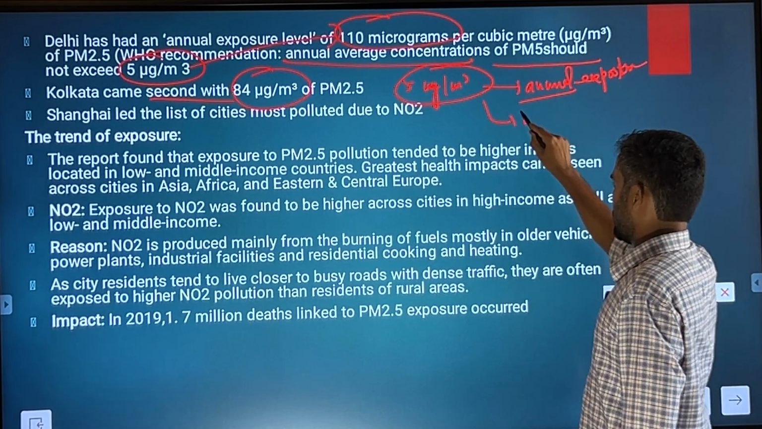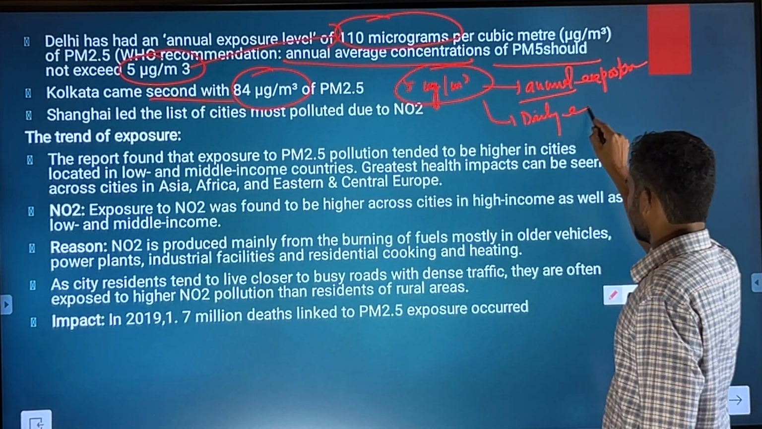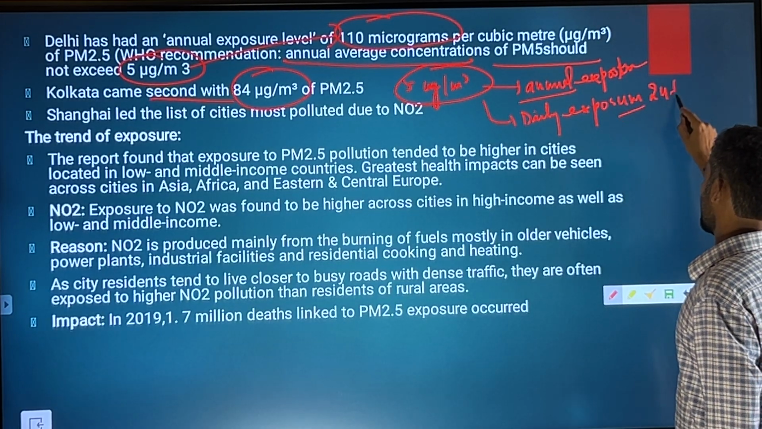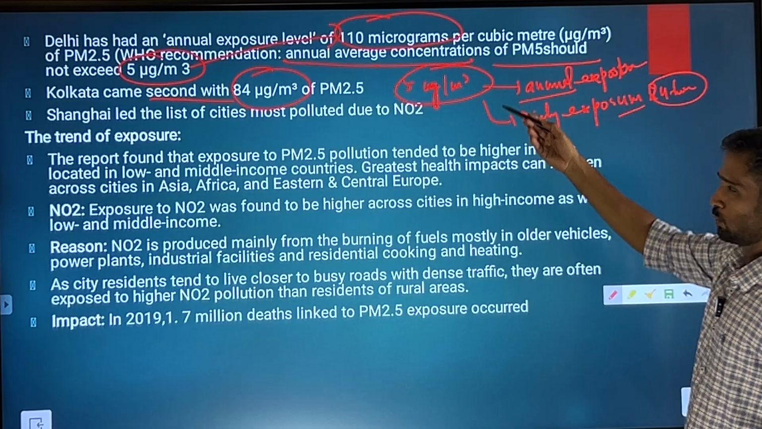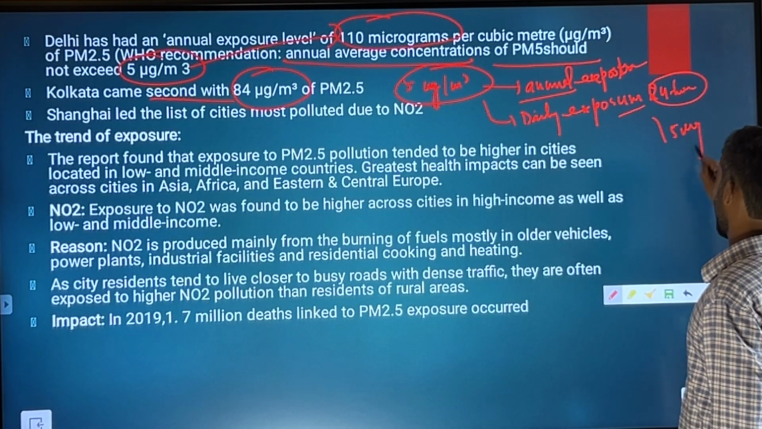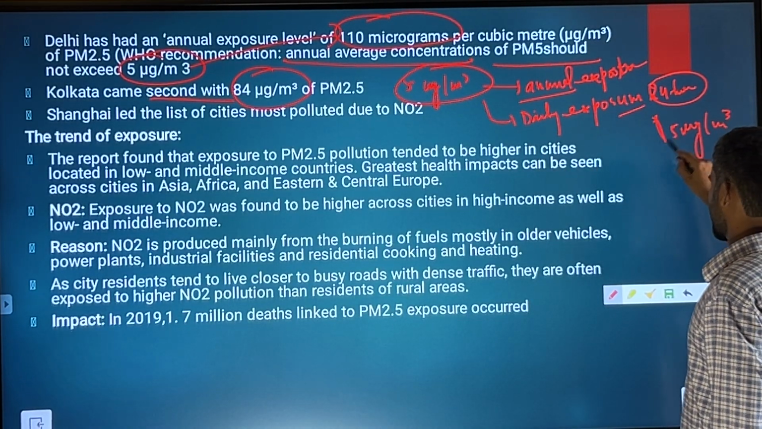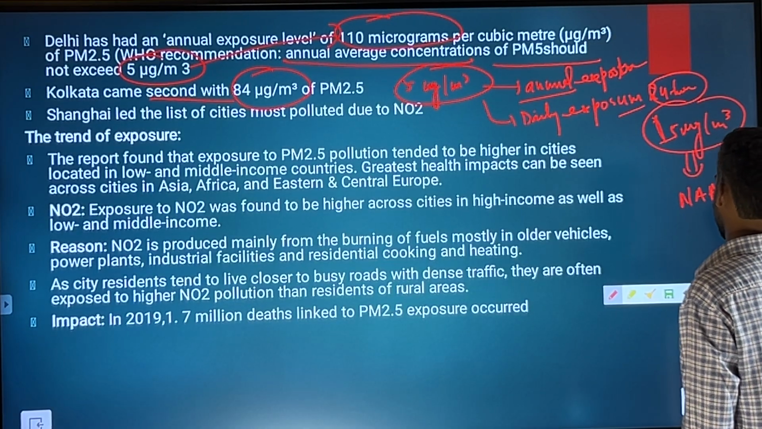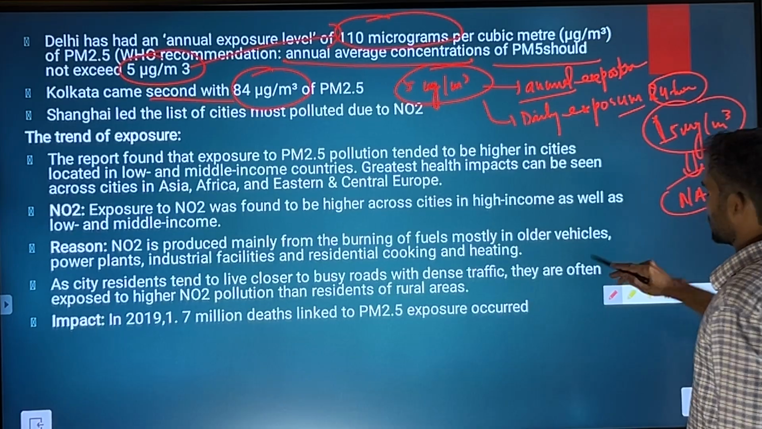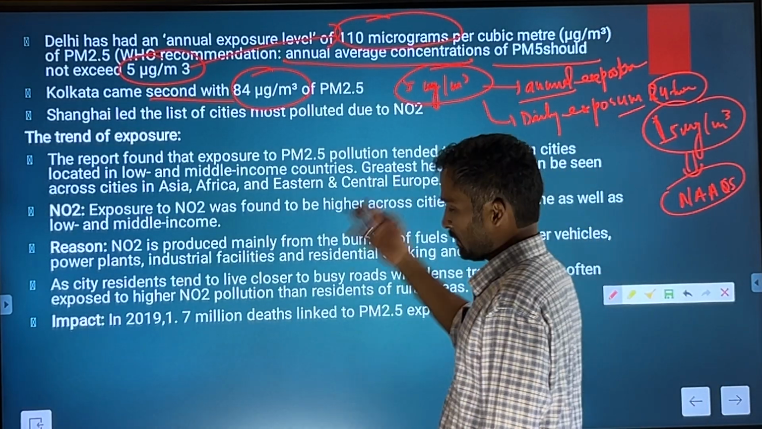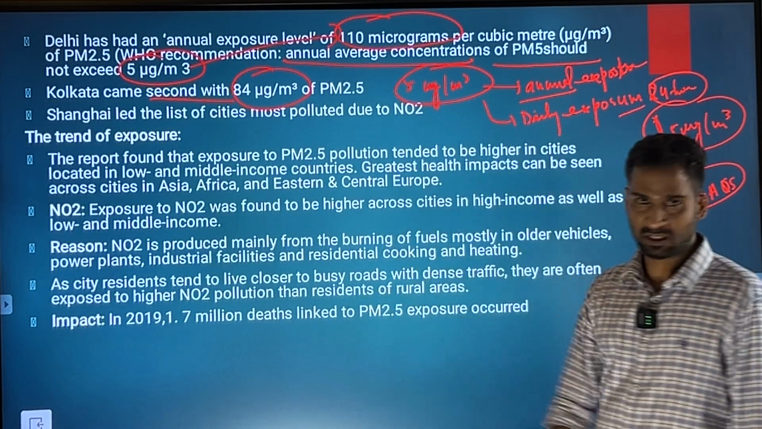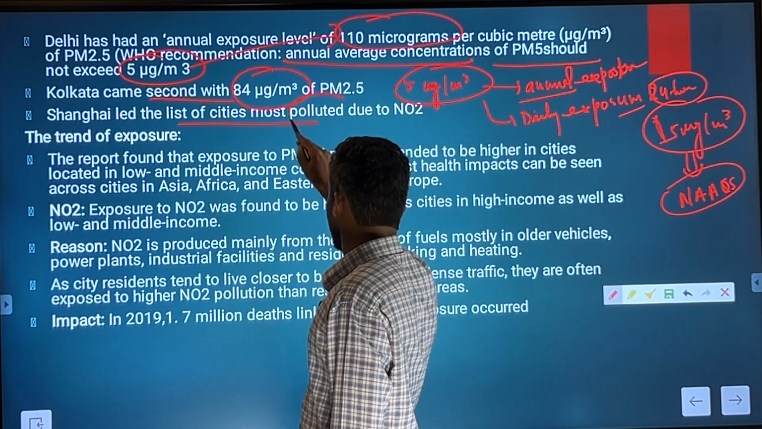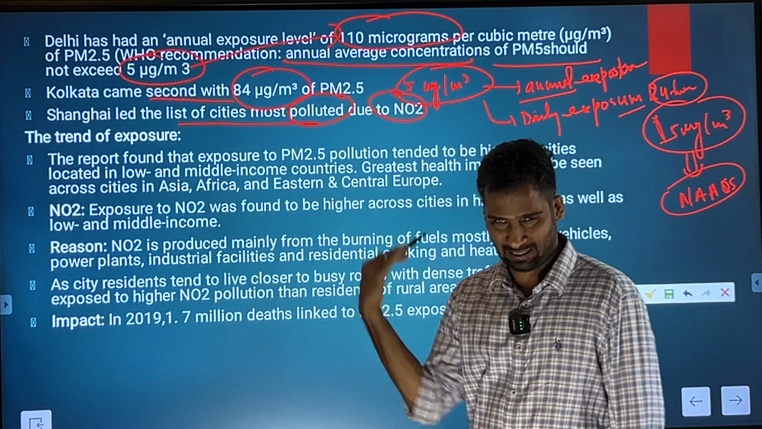If you go by daily exposure basis, the limit would increase, because on a daily basis, for 24 hours, you can afford to have some more. So it is 15 microgram per meter cube, and this data I am giving you from the NAAQS, National Ambient Air Quality Standards, which provides the guidelines about the recommended level of these pollutants. Shanghai led the list of cities most polluted due to NO2, as we have already discussed.